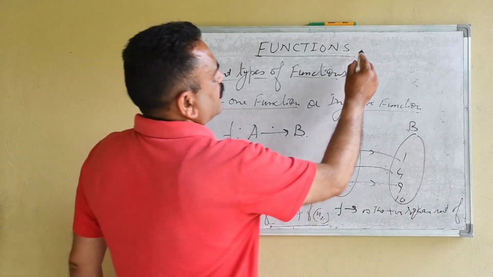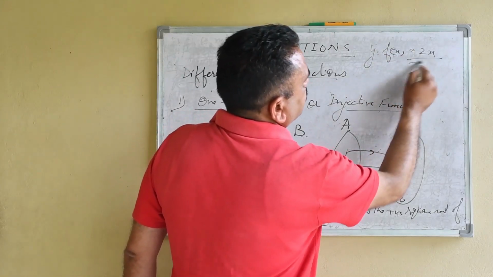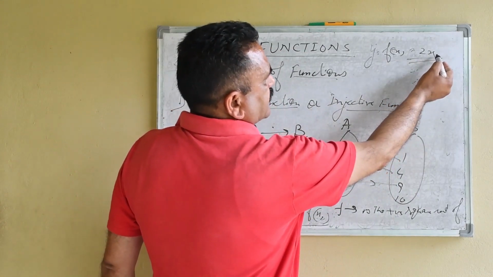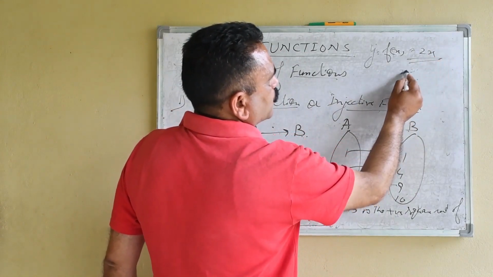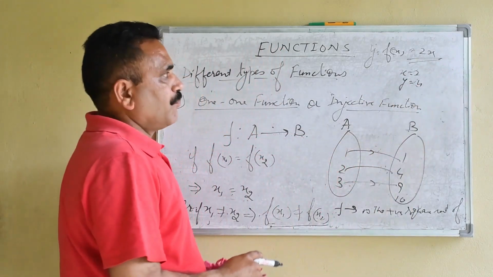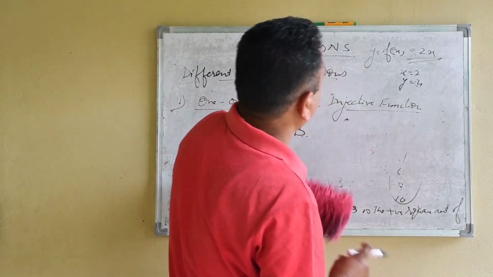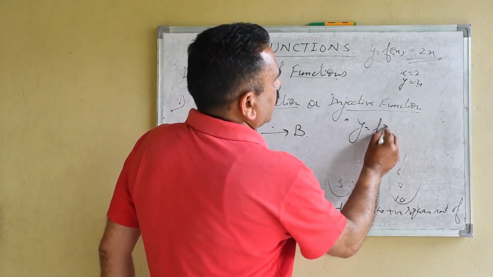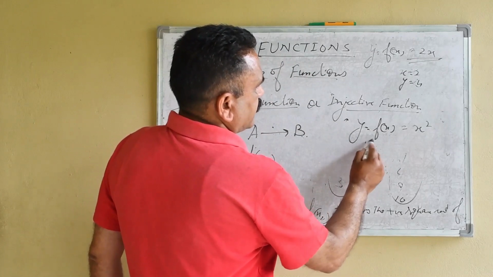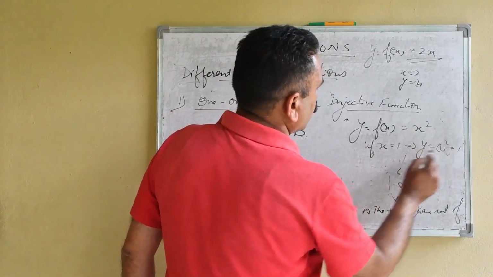For example, y is equal to f(x) is equal to 2x, then it is one-one. Why? Because if you put the value of x as 1, we get 2. If you put x as 2, we get y as 4, and so on, all different. But if we take another example, y is equal to f(x) is equal to x square. Now see, if x is equal to 1, this implies y is equal to 1 square, which is 1.